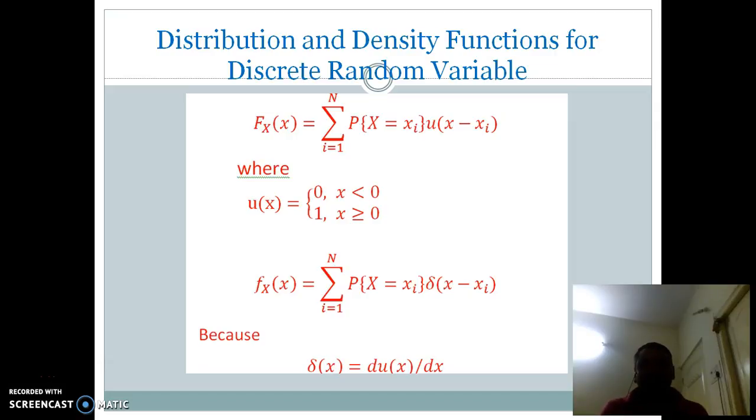Next, let's see distribution and density functions for a discrete random variable.